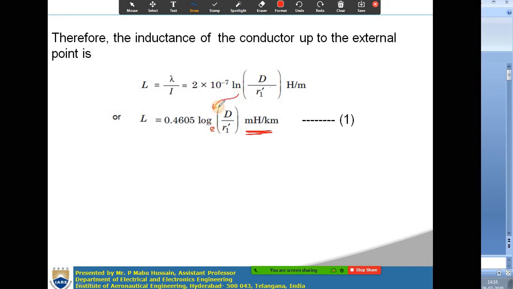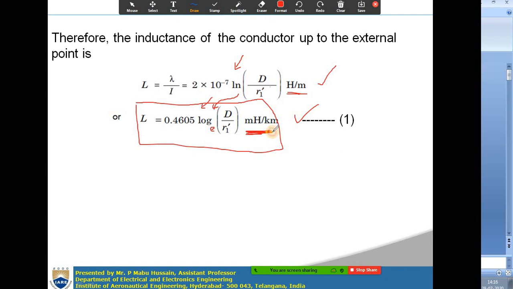Here you are converting this ln term to log, so you have to do some mathematics. Then you will get the final equation. You can remember either of these two equations. I think the first equation is much easier to remember than the second equation.